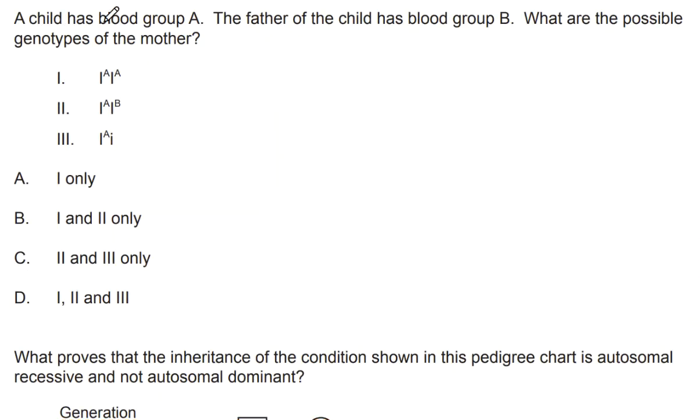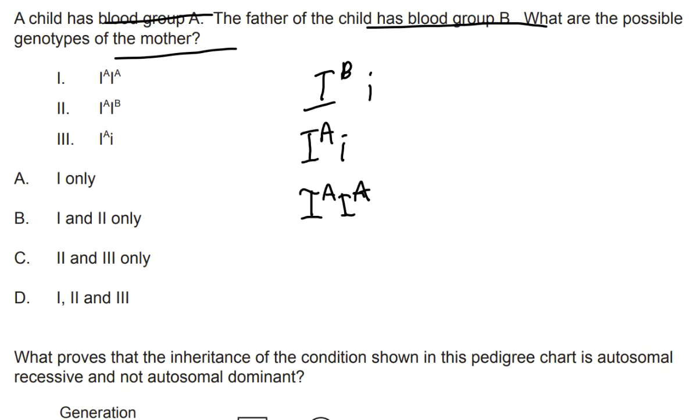A child has blood group A, father has blood group B. What are the possible genotypes of the mother? So if the father has blood group B and the child has blood group A, that means the father must have been IB i, right? Because if it was IB IB, then the child could not ever have just an A. He would have either been B or AB. And the mother, so that you need an IA. So the child could be IAi, or it could be IAIA.